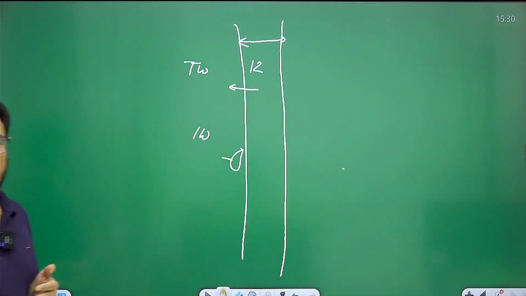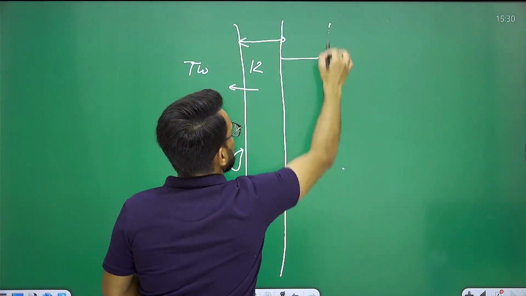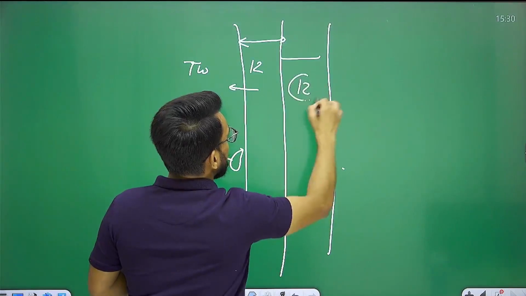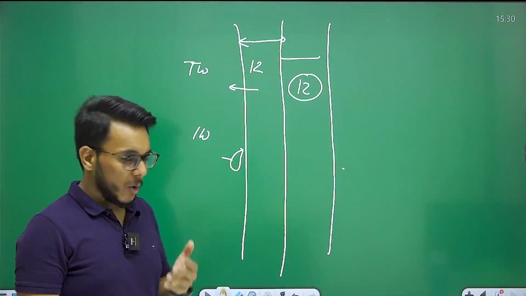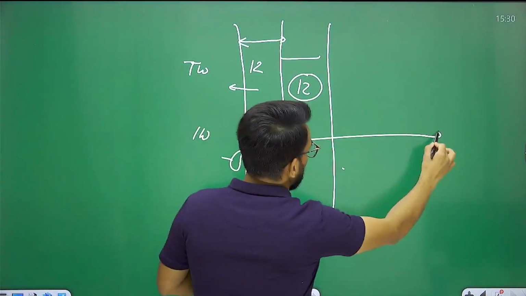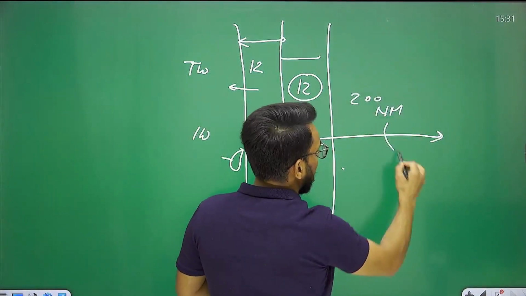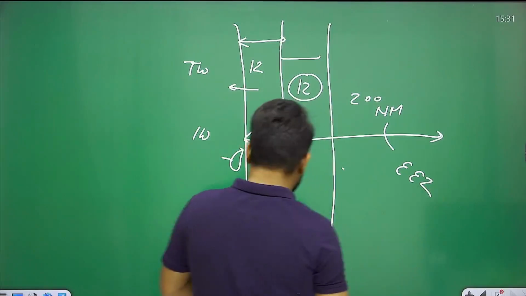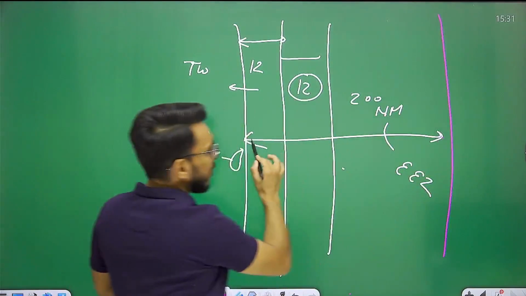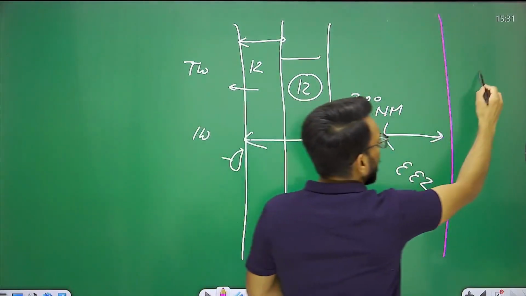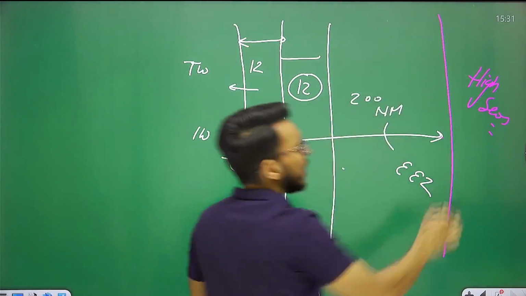It is called territorial waters. Then the next 12 nautical miles is called the contiguous zone. And till 200 nautical miles, it is called the exclusive economic zone. Beyond this, 200 nautical miles from the coast is measured. Then beyond these 200 nautical miles, this particular area is called the high seas.